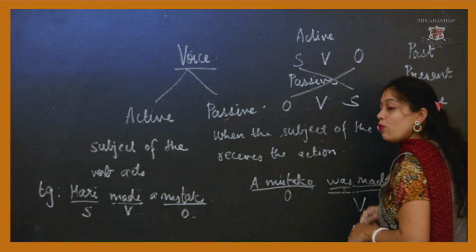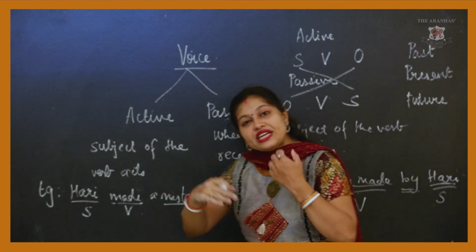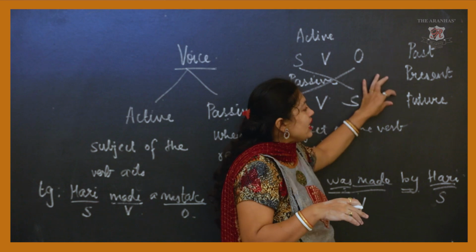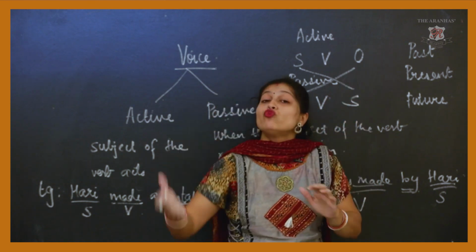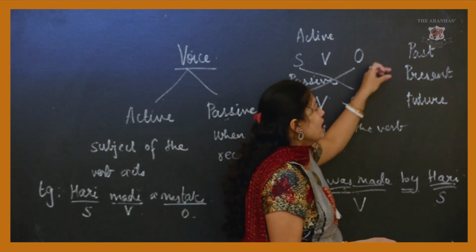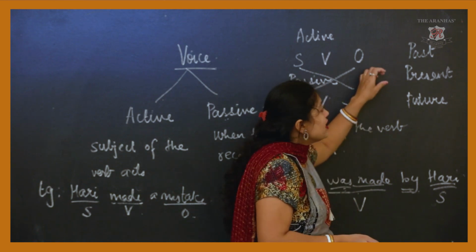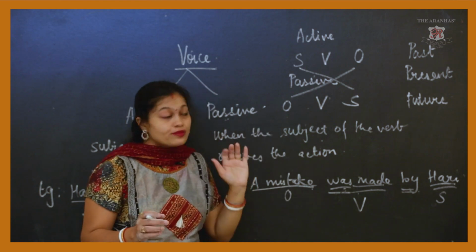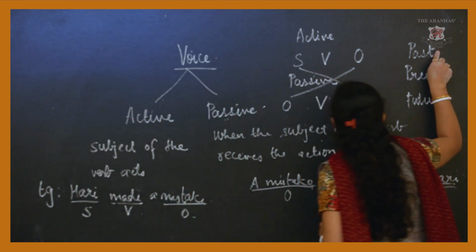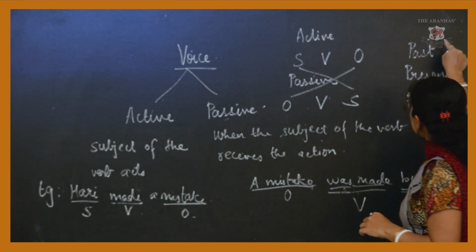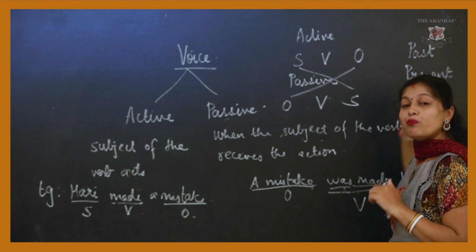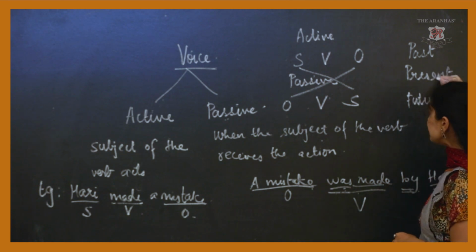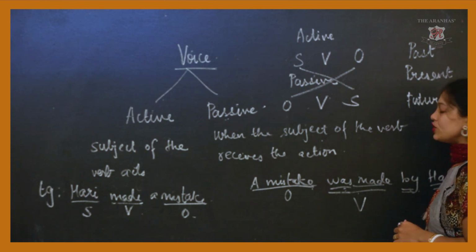Based upon the completeness of the action, these three basic tenses are again divided into four categories each. In past tense, you have simple past, past continuous, past perfect, past perfect continuous. Like that, you have it for present tense as well as for future tense.